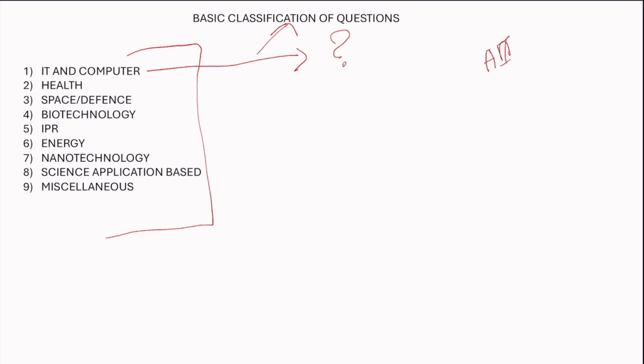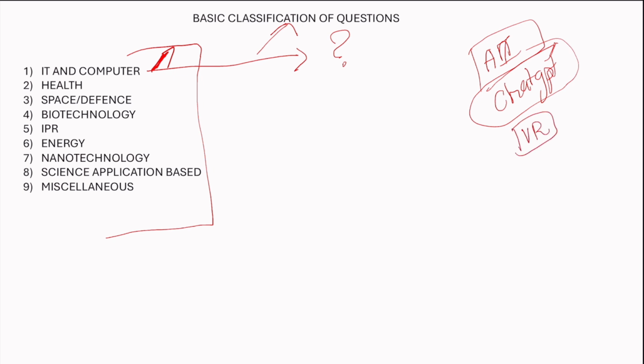And then you also have ChatGPT, which is very famous. It also belongs to IT and computer. Don't think only ChatGPT and AI is IT and computer. You have many new technologies, like VR, virtual reality, and the 5G technology which you're using in your phone, and we can upgrade to 6G in the upcoming years. We'll see what all these are because they are current events.